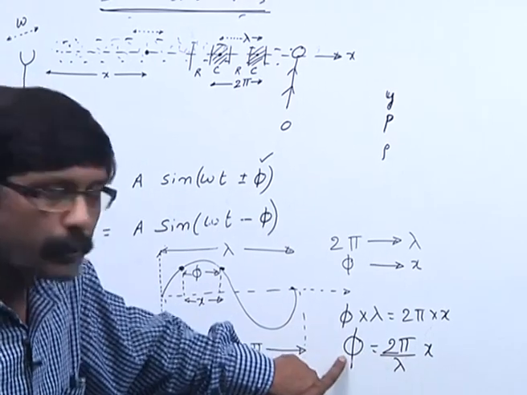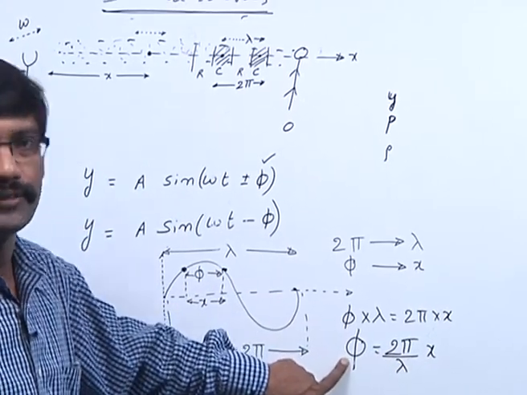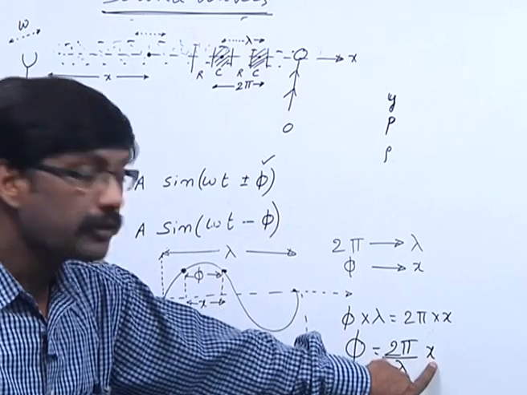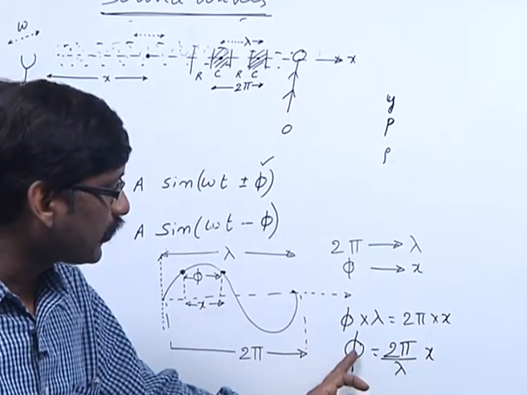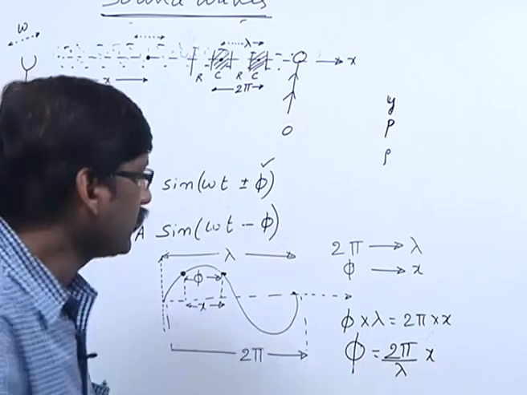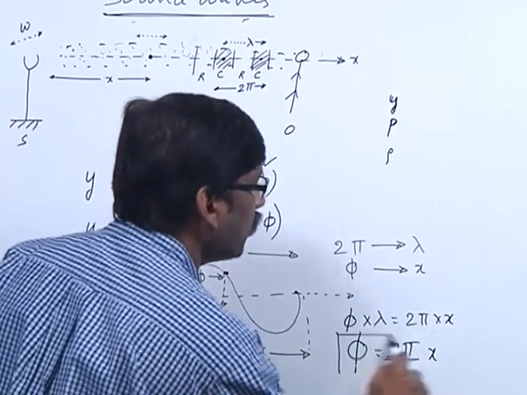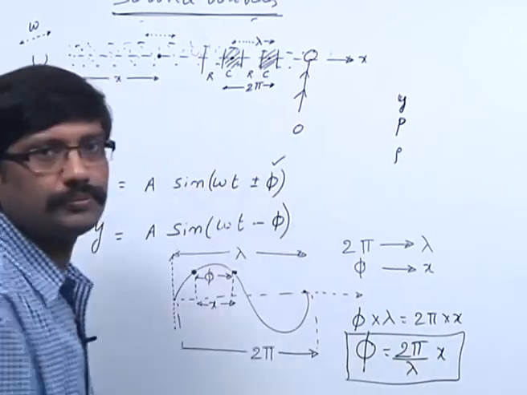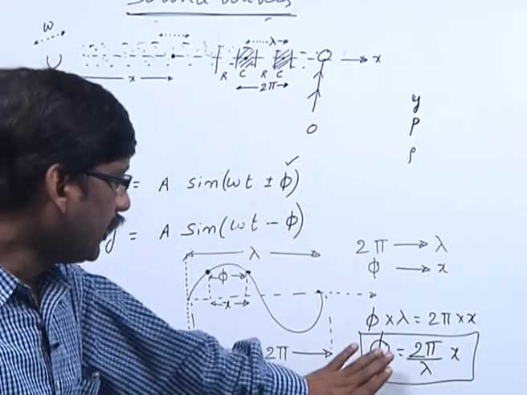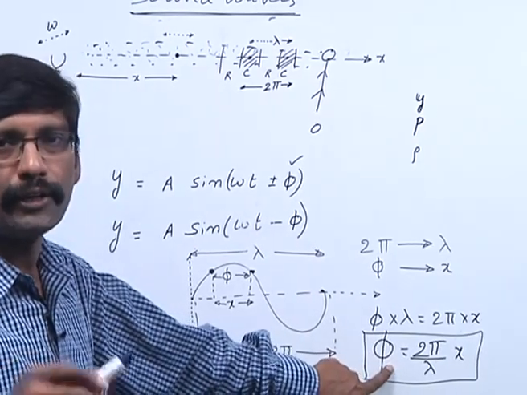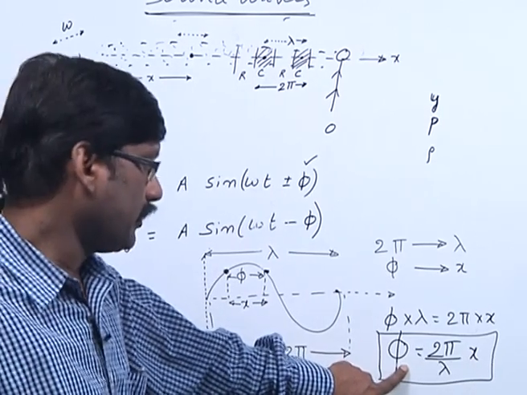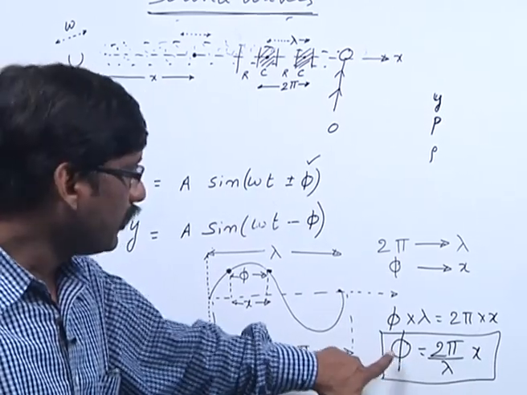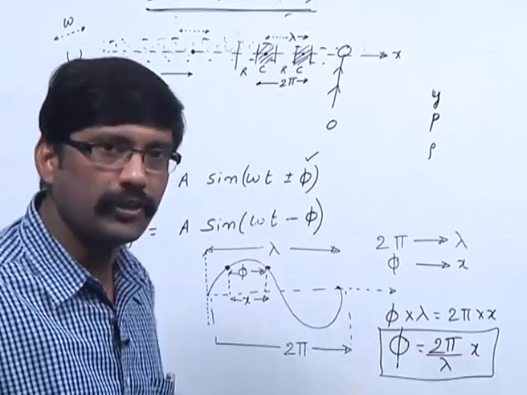Here what is phi? Phase difference, x is path difference. This is a very important relation in waves. Especially this plays a very important role in superposition of waves, which we are going to discuss in later chapters. Relation between phase difference and path difference.